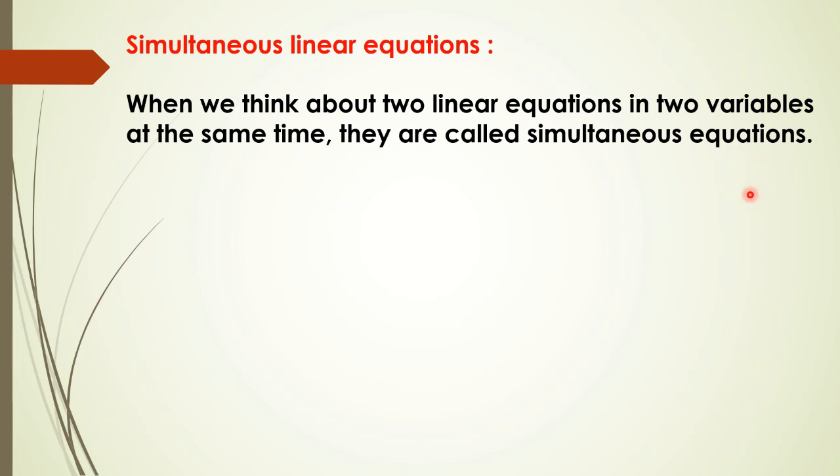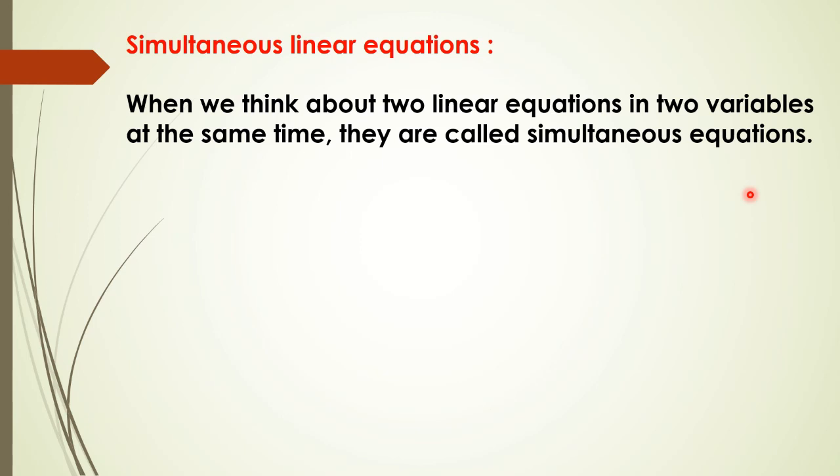That means we are going to have two linear equations, and we have studied in 9th standard that whenever we think about two equations, there are three possibilities. Either the equations have infinitely many solutions, or they can have only one solution, or they cannot have any solution. Three possibilities are there.